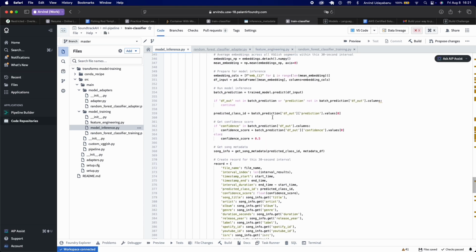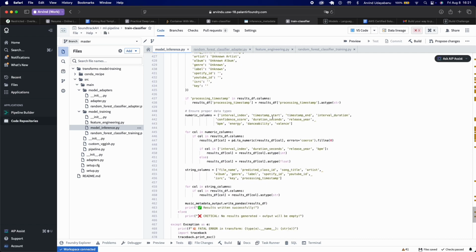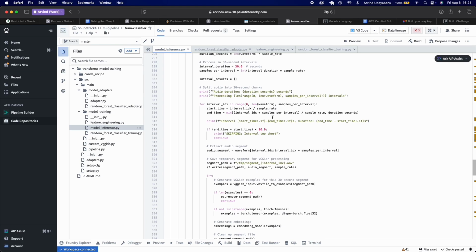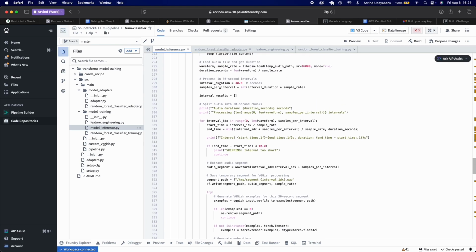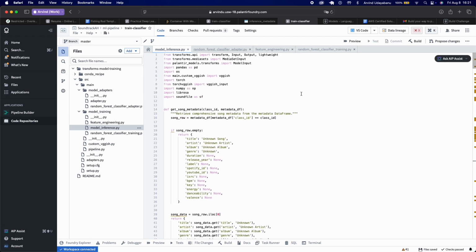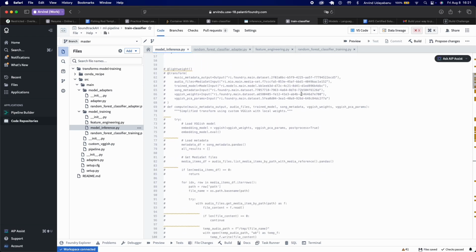The classifier is then taking these generated embeddings and comparing it with the data it was trained on. And I did this in 30-second intervals to get the maximum confidence for the model. And this way it would be like the most accurate to what the input audio actually is.